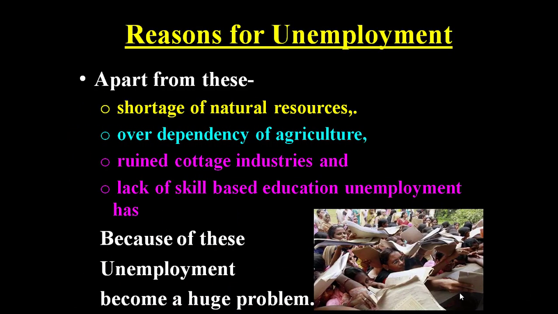Apart from overpopulation and improved technology, there is a shortage of natural resources, over dependency on the agricultural field, ruined cottage industries, small scale industries, household industries, and lack of skill based education.